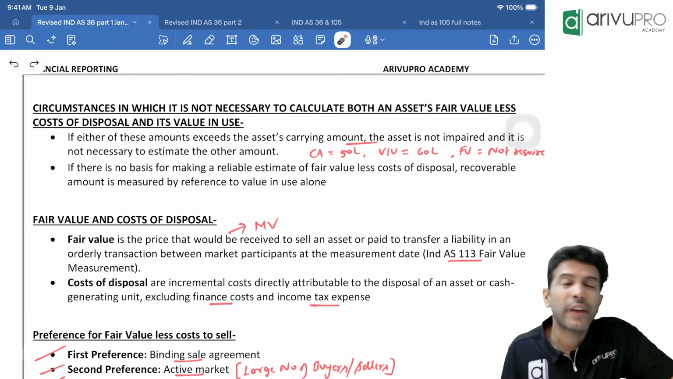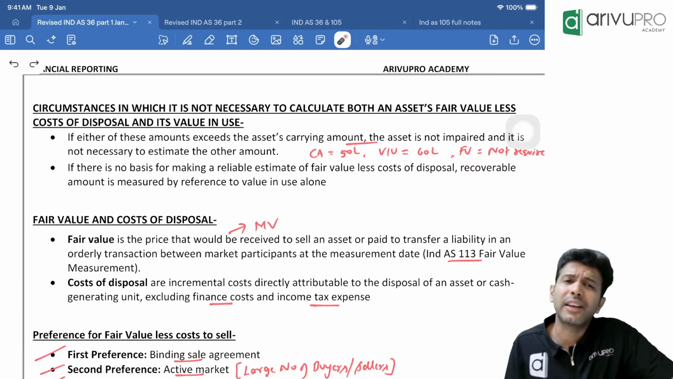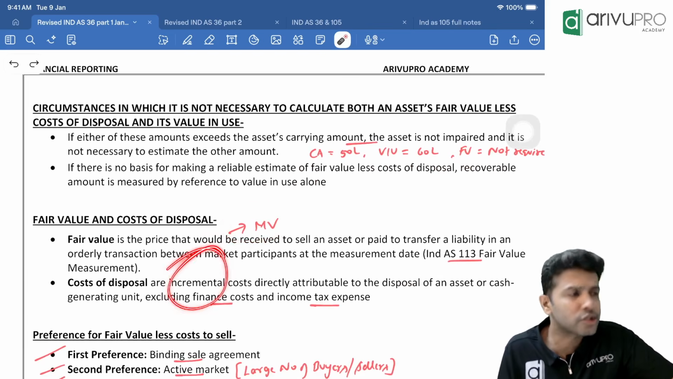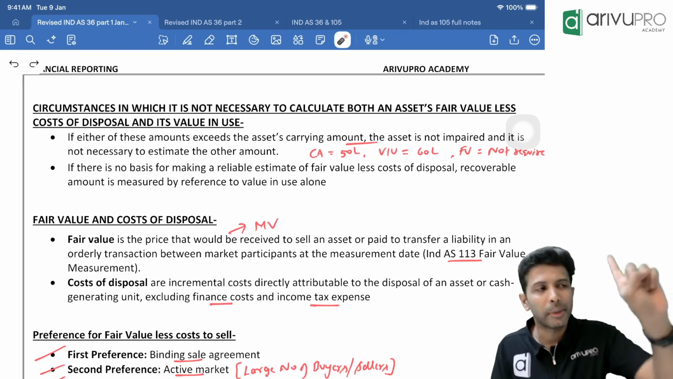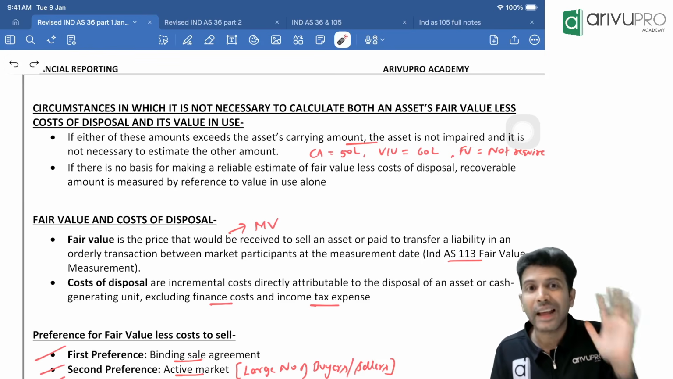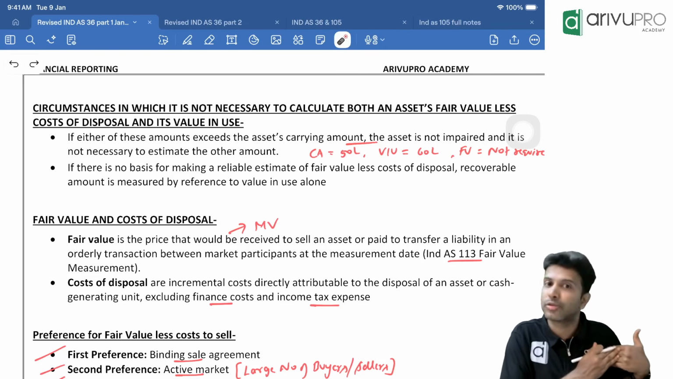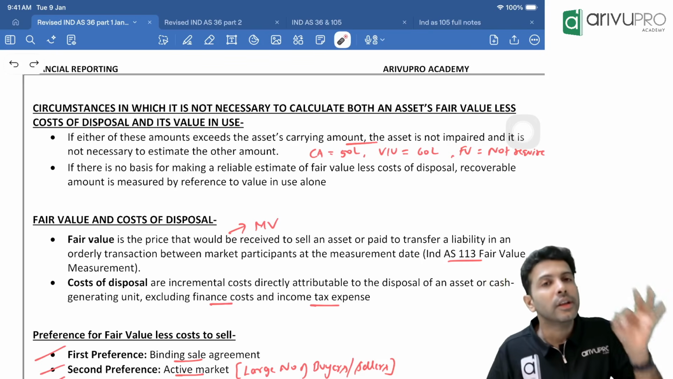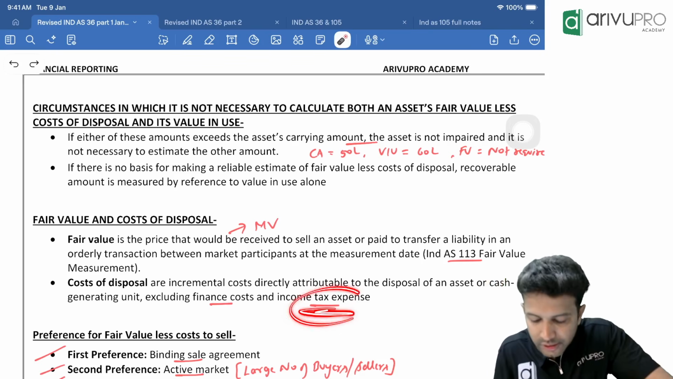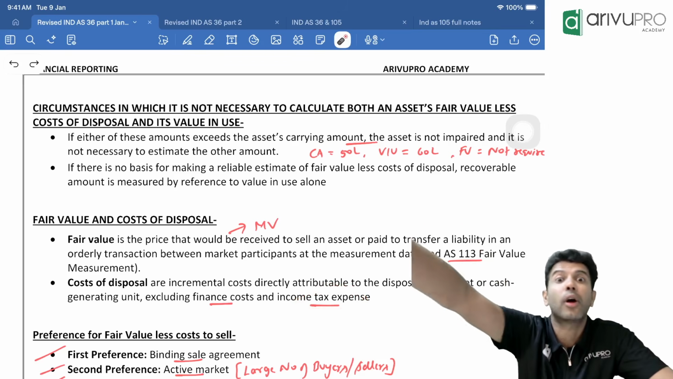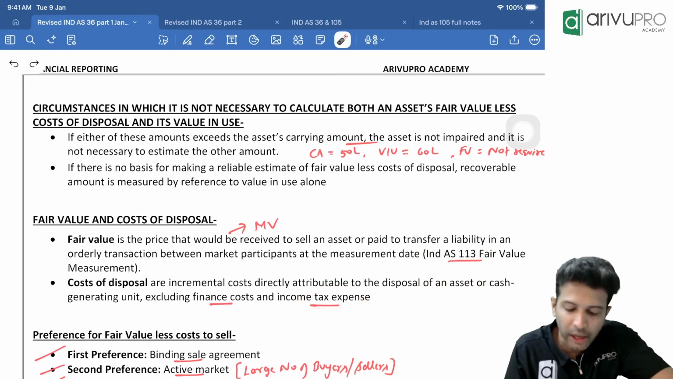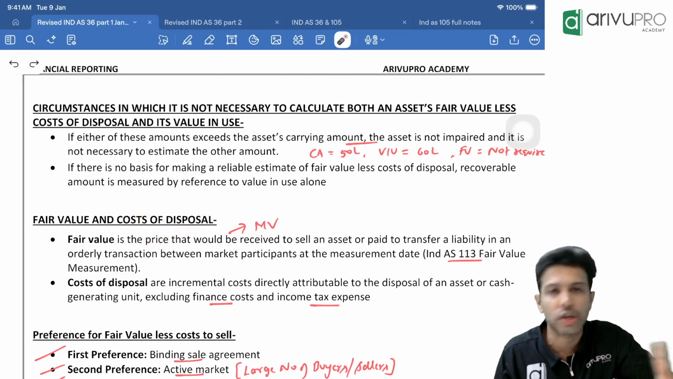Next point is fair value less cost to sell. So fair value means what? Market value. Cost to sell means selling expense. But keep in mind, this is a pre-tax activity. This impairment loss is a before tax activity. So your income tax expense is not considered as a selling expense. If you made any provision for tax in your books, it will not be considered as cost of disposal or cost to sell.